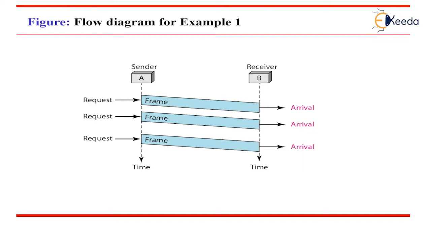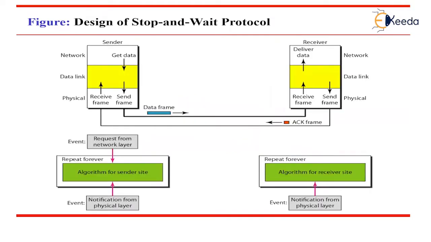Then we'll discuss the stop and wait protocol. If the data frames arrive at the receiver side faster than they can be processed, the frames must be stored until their use. Normally, the receiver does not have enough storage space, especially if it is receiving data from many resources. This may result in either the discarding of frames or denial of service.